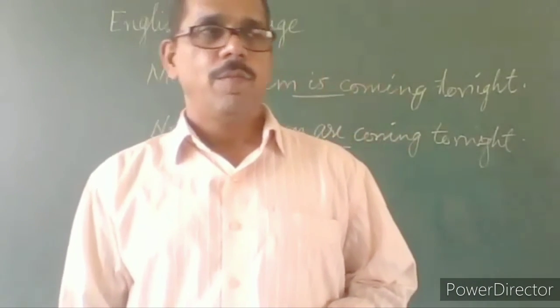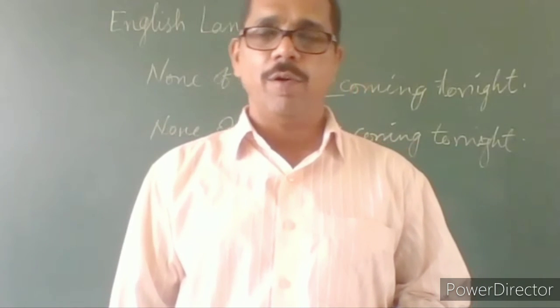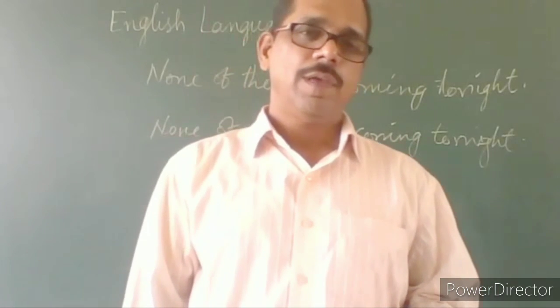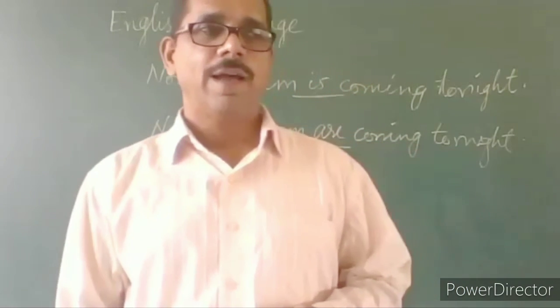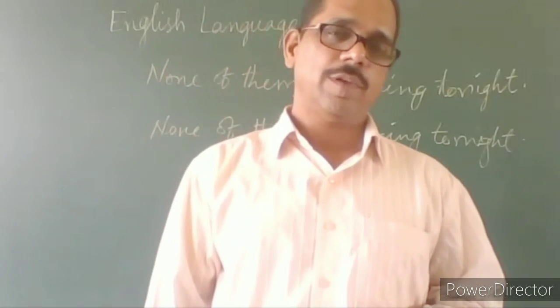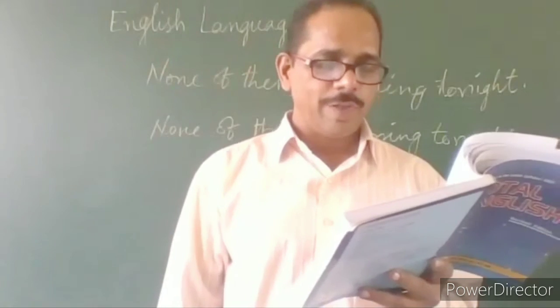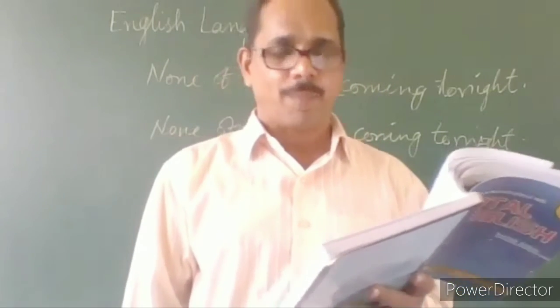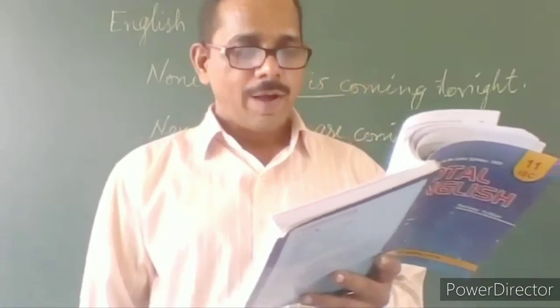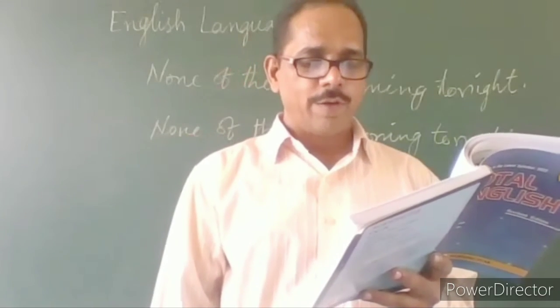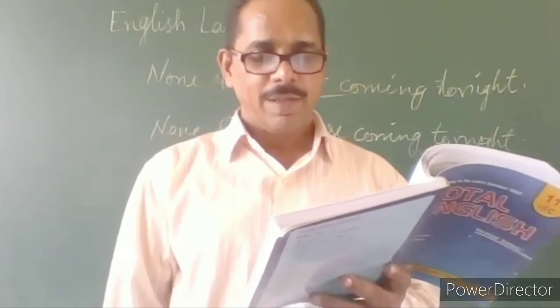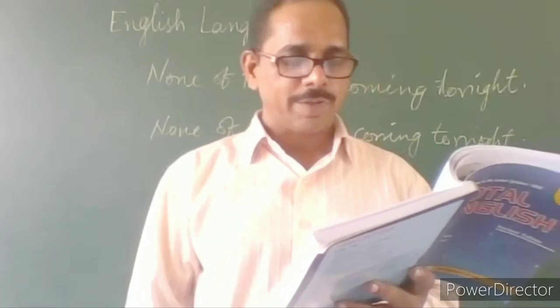Rajesh is a good boy. He studies in class 11th. So he is a pronoun. So when none of is used with a plural noun or pronoun or a singular noun that refers to a group of people or things,